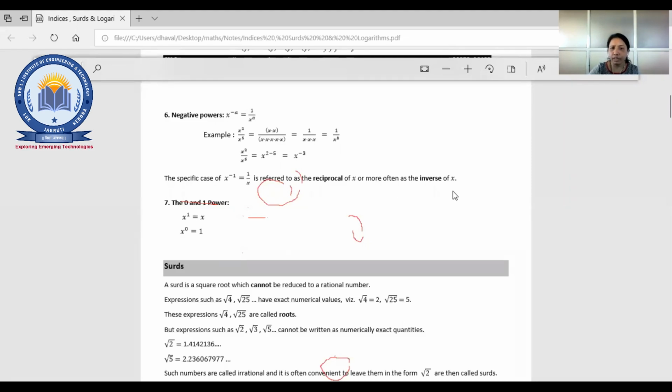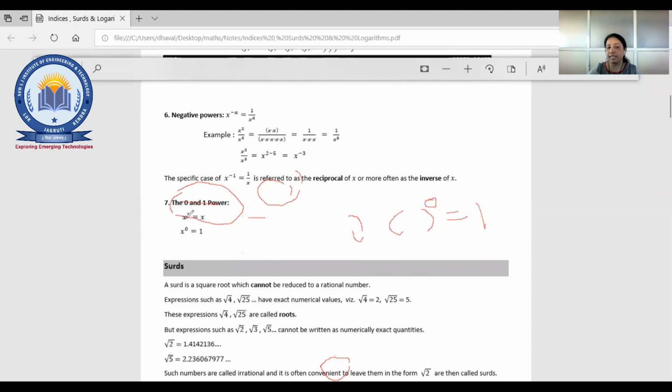Okay. Now, sometimes you will also have the power in terms of 0 or 1. We know anything raised to power 0 always gives you 1.